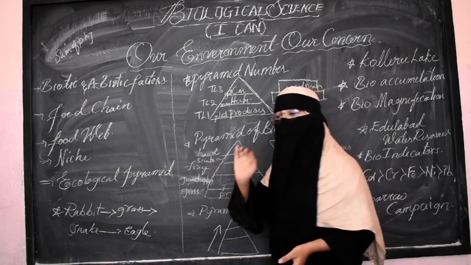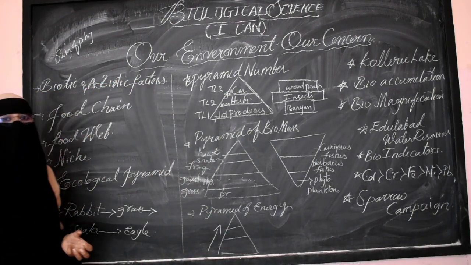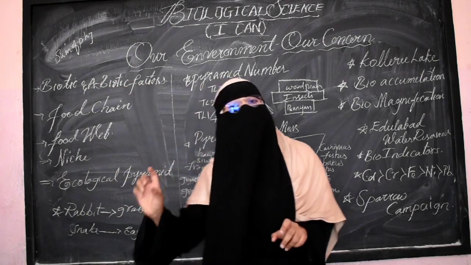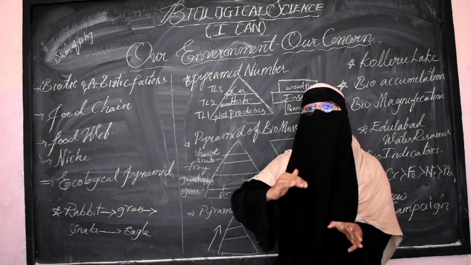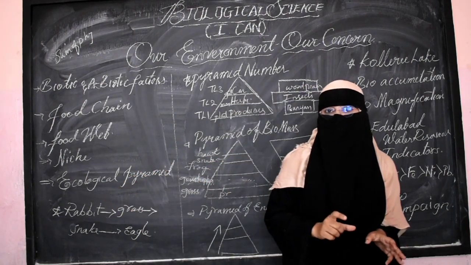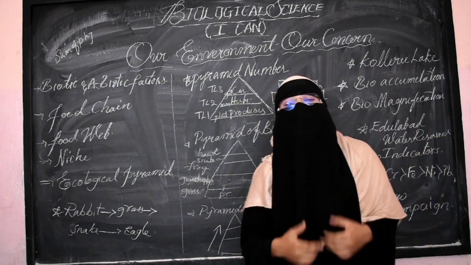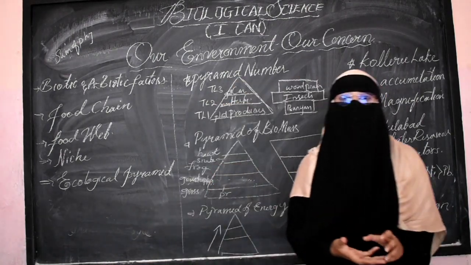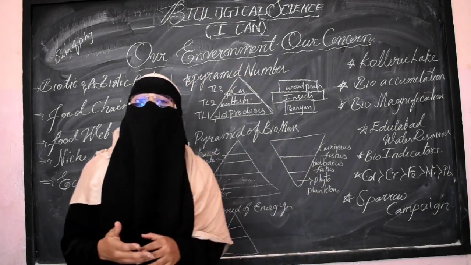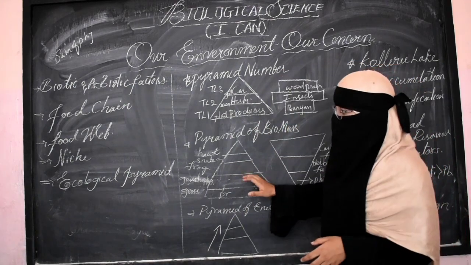Now the next very focused topic from this chapter is the food chain. You have learned the food chain in earlier classes as well. It's very simple and easy. Why? Because the food chain shows the connection from one level of organism to the other level, or in a simple way, it shows who is eating whom within a habitat. For example, in our surroundings, the grasshopper can be eaten by the frog, the frog can be eaten by the snake, and the snake can be eaten by the eagle. That is one example of a food chain.